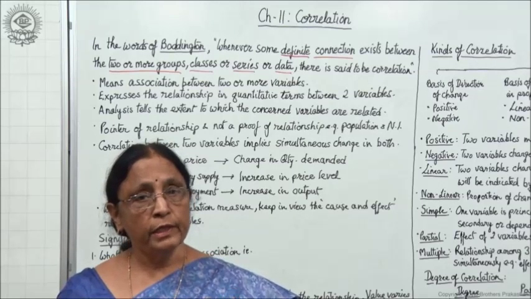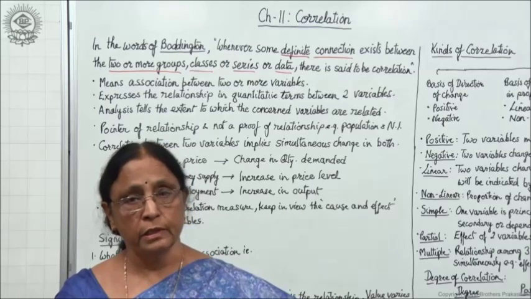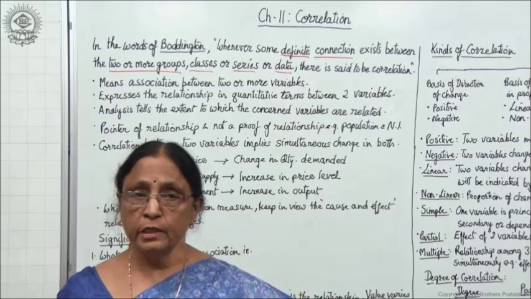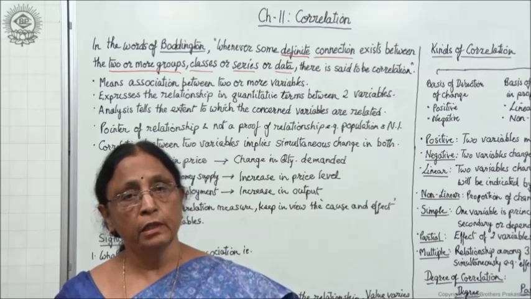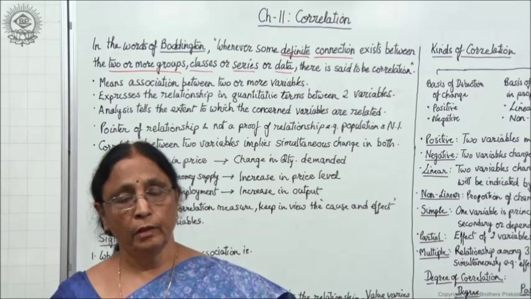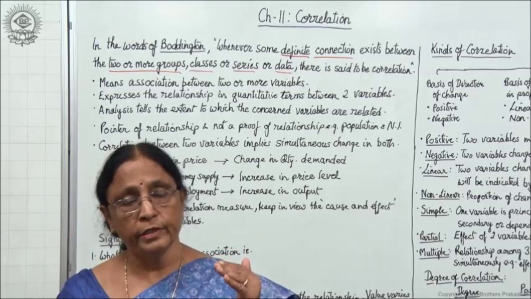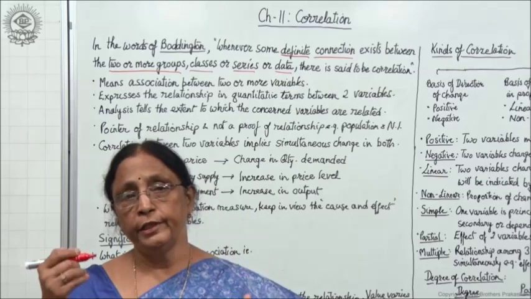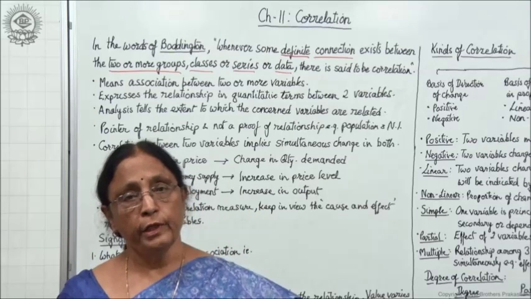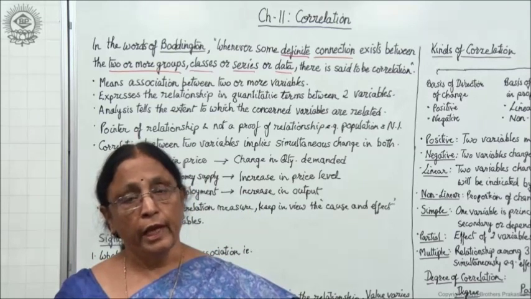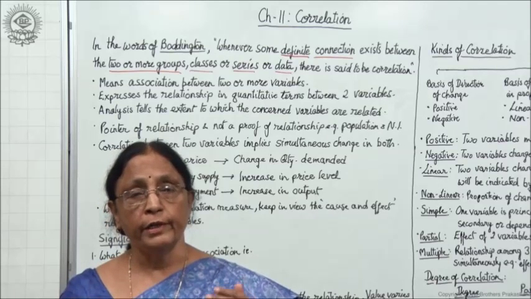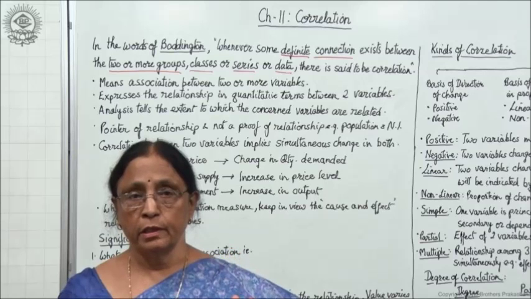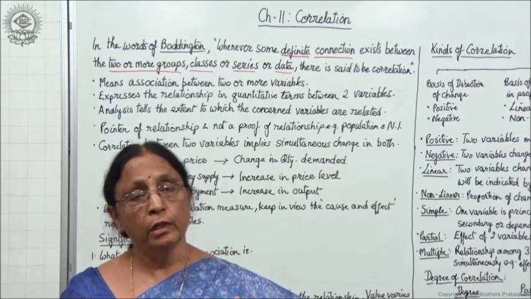Whenever price increases, quantity demanded decreases, this means that price is the cause and quantity demanded is the effect. Increase in price leads to decrease in quantity demanded, right? And when quantity demanded increases, that means demand in the market increases, price will increase.